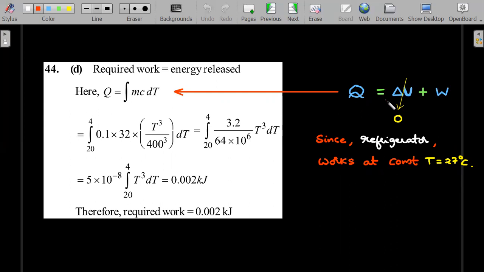So it's actually a multi-conceptual question on the first law included into calorimetry. So integral of m s delta T, or m c delta T, where the specific heat is given as a function of temperature, and your change in temperature, he has mentioned it in Kelvin, is to be taken, and then you end up getting the required value of the work. So the exact value is 0.002 kilojoules. Let's move forward.